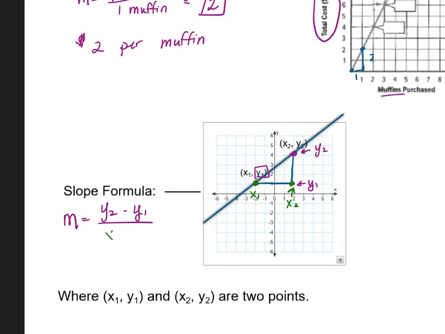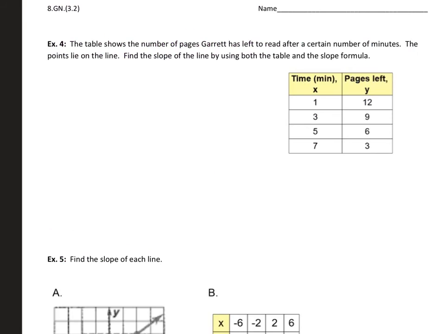So then it would be x2 minus x1. So this is the slope formula. If you only have 2 points, you can go ahead and do the slope formula and find the slope that way. So let's try that on the next example.